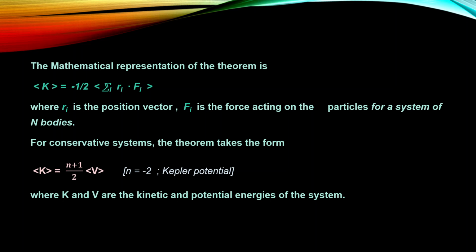Okay, so for conservative systems, which means that the work done is zero, the theorem takes the form of something like this expression given here, which is the average of kinetic energy to the average of potential energy, and this is given by (n+1)/2. Now, n can have different values. When n is minus 2, it is called Kepler potential, but we are not going to go into detail on this. So for conservative systems, the virial theorem has this form, and K and V, as mentioned, are the kinetic and potential energies of the system.